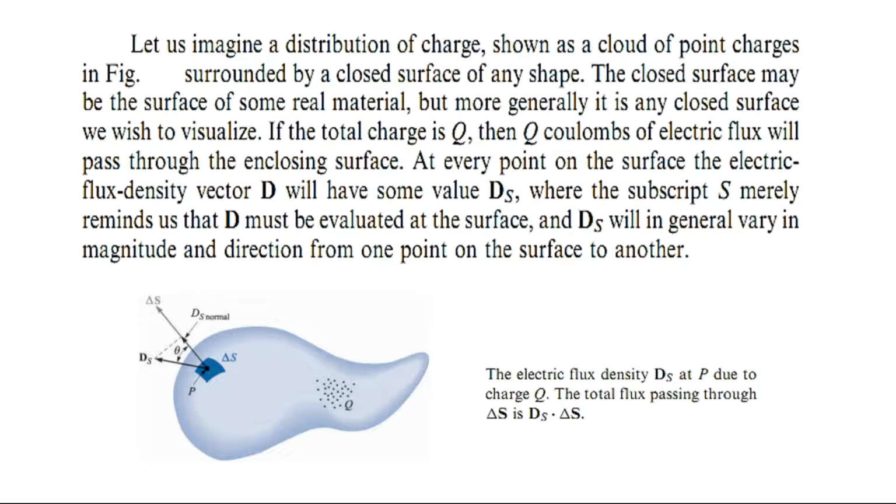flux density at the surface, and D_s in general varies in magnitude and direction from one point on the surface to the other. It means that at point P it will have one value, whereas at this point it will have some other value, whereas at this point we may have some other value. So it varies in magnitude and direction from one point on the surface to the other. It means that at point P its direction is this one, whereas at this point it may have this direction, at this point it may have this direction.